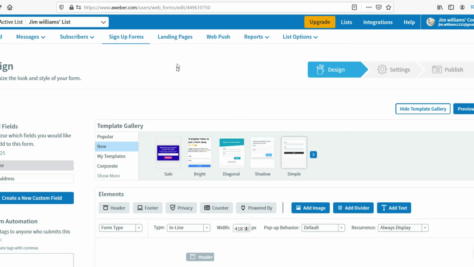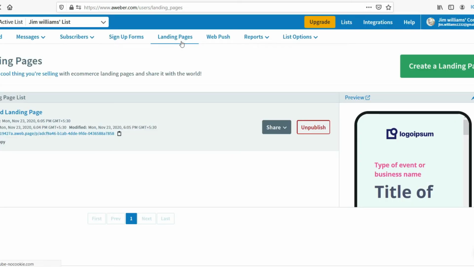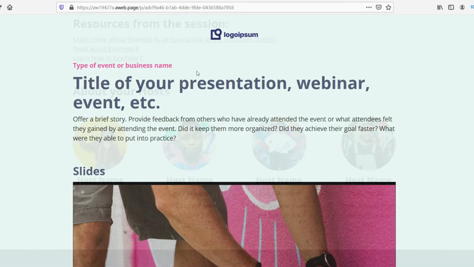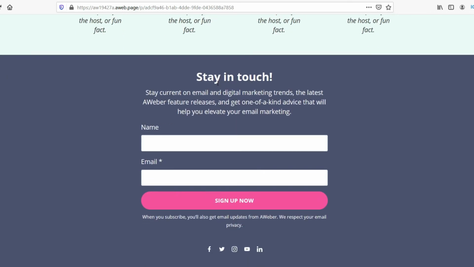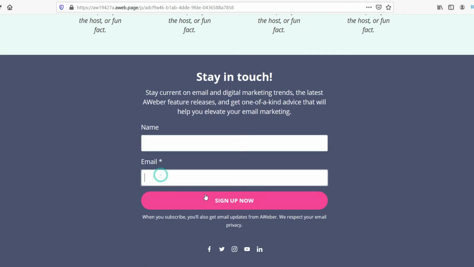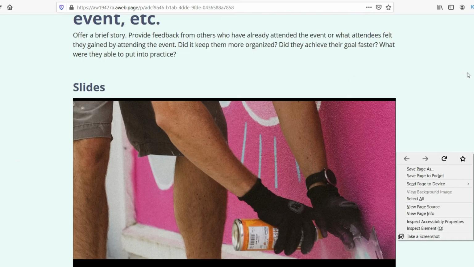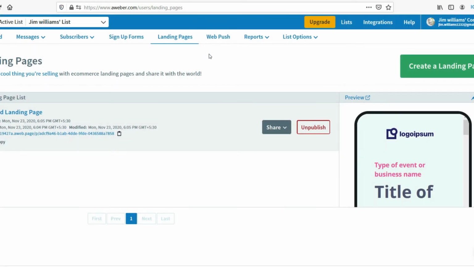Now they also have landing pages. You can click on it. So in this you can have a landing page just like this. This is just like a drag and drop kind of website you can have. So at the end you see this name, email and sign up form. So this is how you can collect email addresses on your website. So I think if you're starting with the email marketing, then go for the free plan.